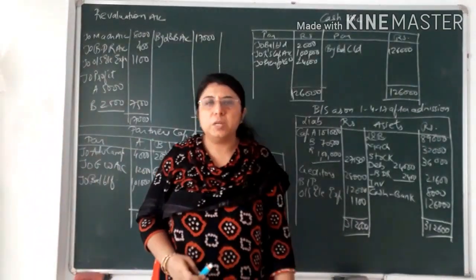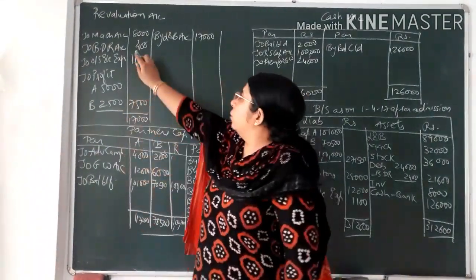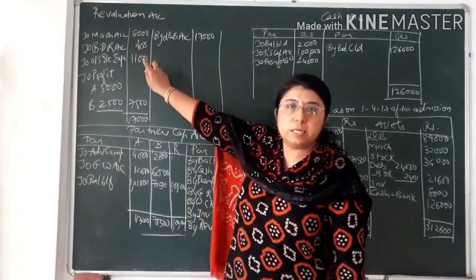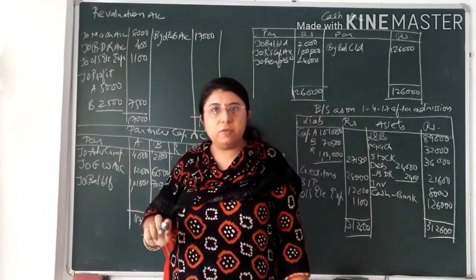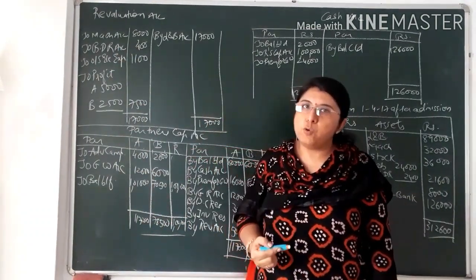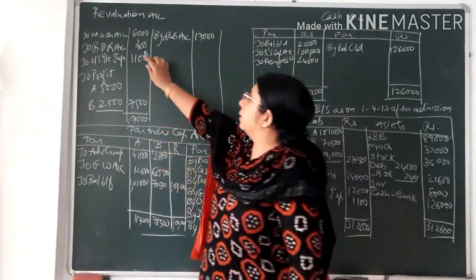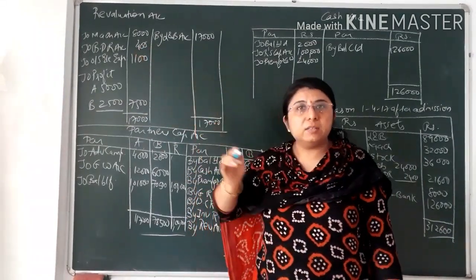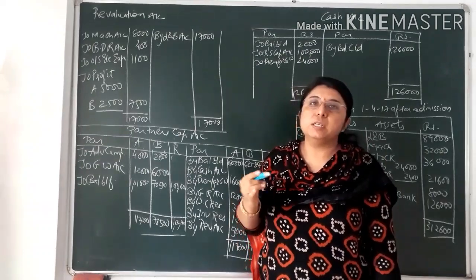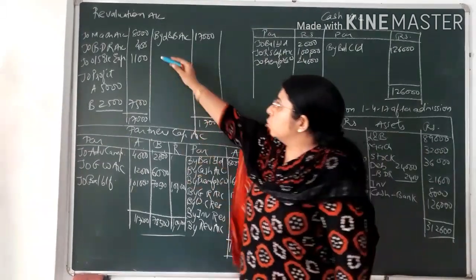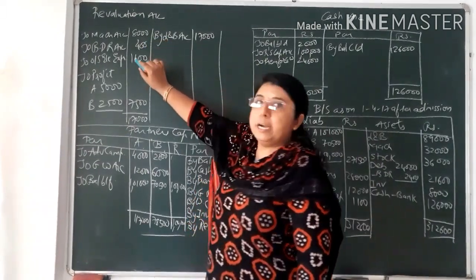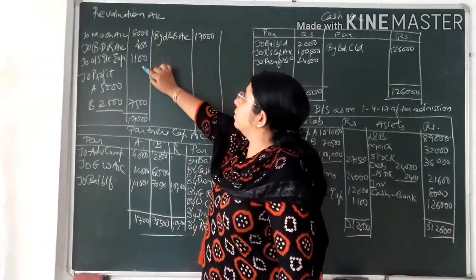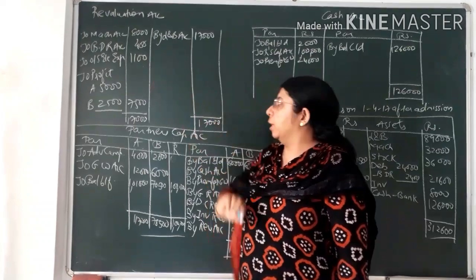Students, I had already explained to you how this value, that is 400, would come, that is 10% BDR that is to be maintained. So already 2000 was given, but now we have to give 2400, so additional 400 BDR is to be provided. So it increases loss for the firm. There is decrease in the value of debtors due to increase in BDR. So these all things we have done, and already the journal entries that I have taught here, only the posting of the journal entries we have to do in the revaluation account.